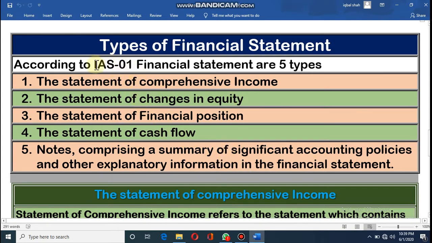This is very important for MCQ. According to IAS 1, how many types of financial statement? It is 5. So dear student, learn this very carefully.